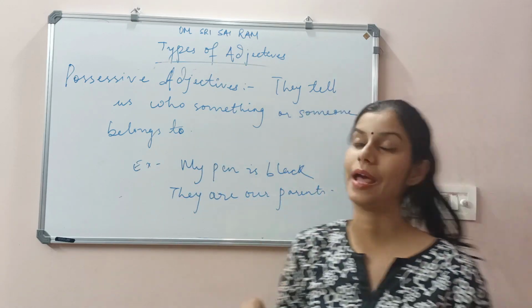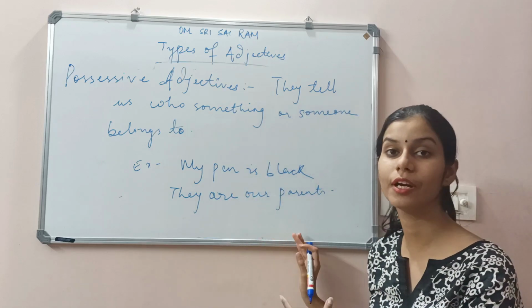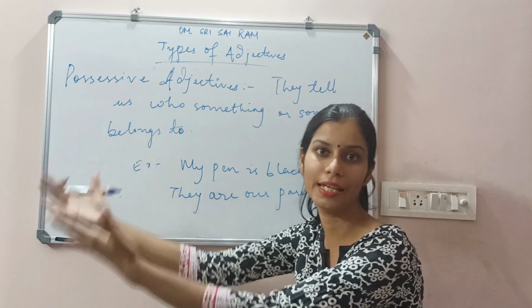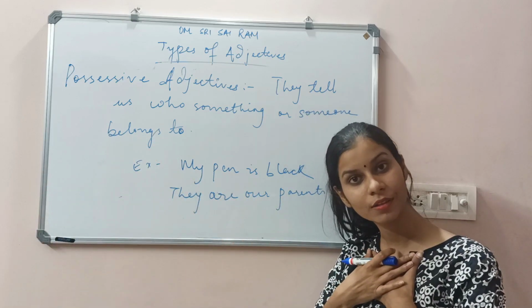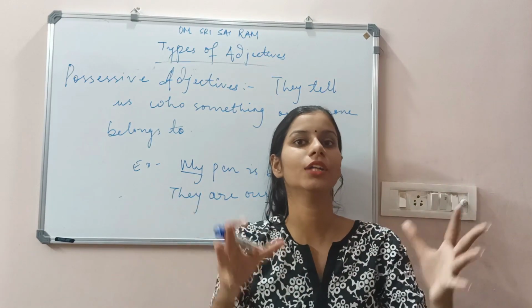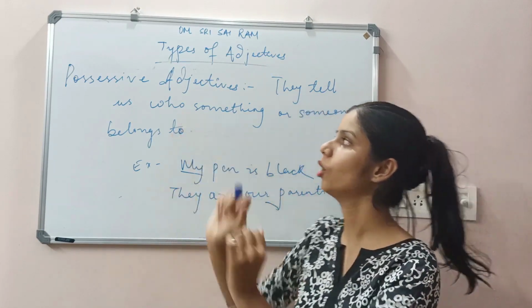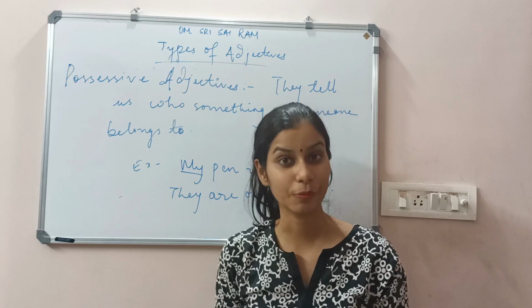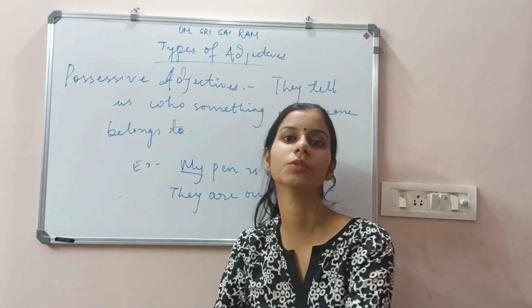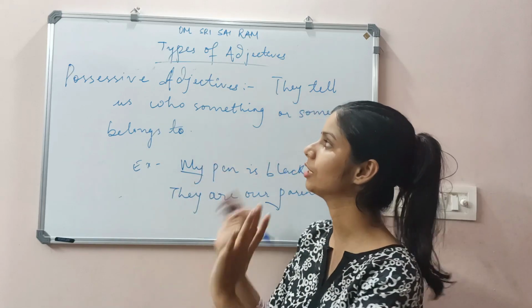They are our parents. That means I am referring to my parents, the parents who are standing behind me, they are mine. So words like our, my give us the idea about possessive adjectives. That means anything or any person who belongs to us gives us the idea of possessive adjectives.